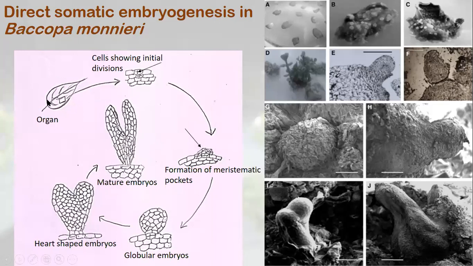So this is the leaf. Cells divide; some cells on the surface of the leaf acquire the capacity to divide. They start dividing and form meristematic pockets, pockets of actively growing cells. This pocket of actively growing cells then develops into a globular embryo. Some cells here acquire the capacity to synthesize auxins, and then it develops into the heart-shaped and torpedo-shaped embryo.